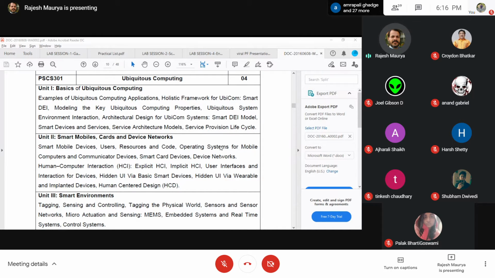You also need to talk about properties like human centeredness and personalized environments, especially with respect to the UBICOM system properties. What do you mean by adaptation, especially with reference to UBICOM systems, and why is adaptation important for UBICOM systems? All those internal properties, which include autonomy, distributedness, context sensitiveness, intelligence, and iHCI, have to be understood, and accordingly you need to answer if there is any question.